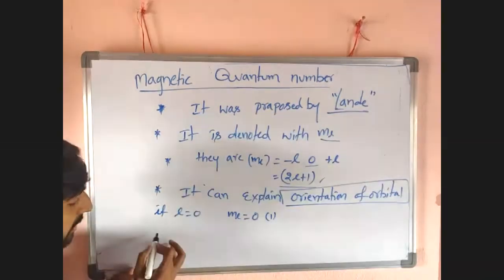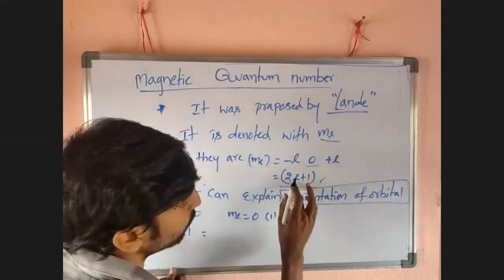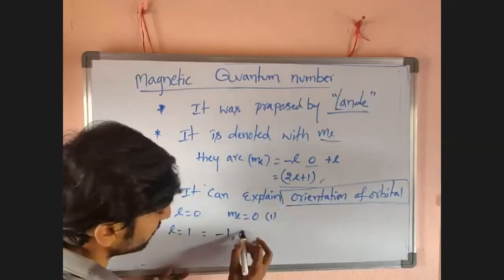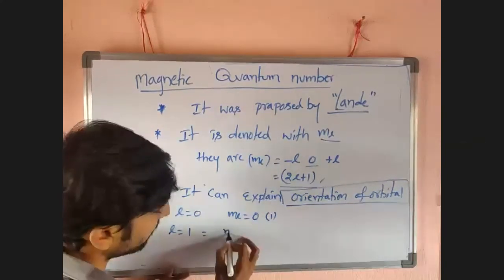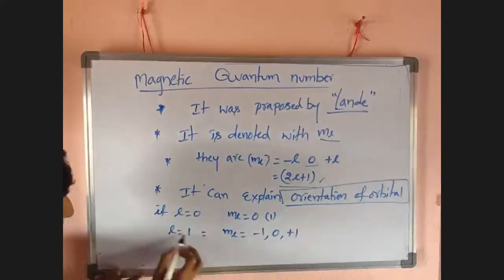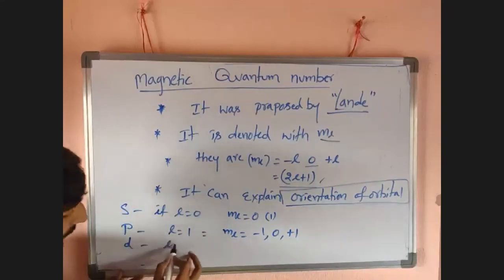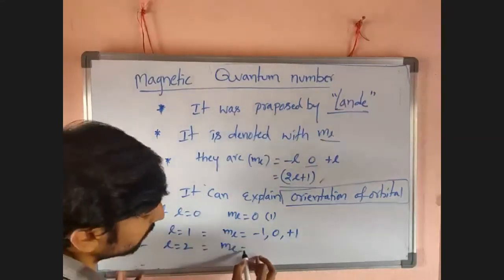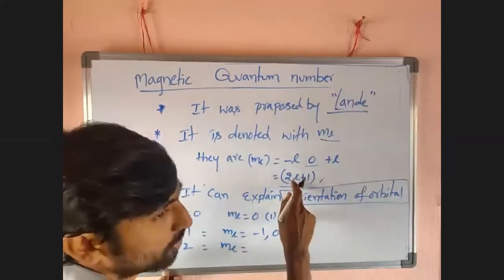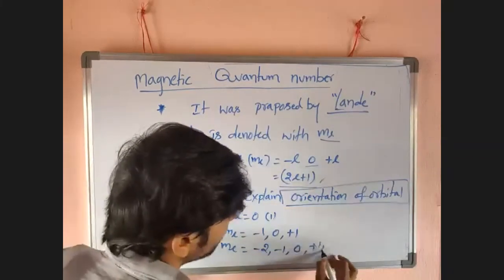Then if L equal to 1, ML value is how much? 1 into 2, 2 plus 1, 3. 3 means ML equal to minus 1, 0, plus 1. For L equal to 1, it is a p orbital. L equal to 0 is an s orbital. For d orbital, L equal to 2, we get 2 into 2, 4 plus 1, 5. Then minus 2, minus 1, 0, plus 1, plus 2, like this.